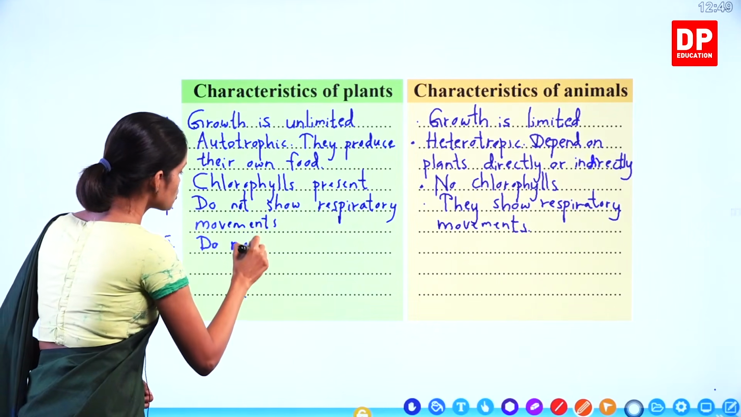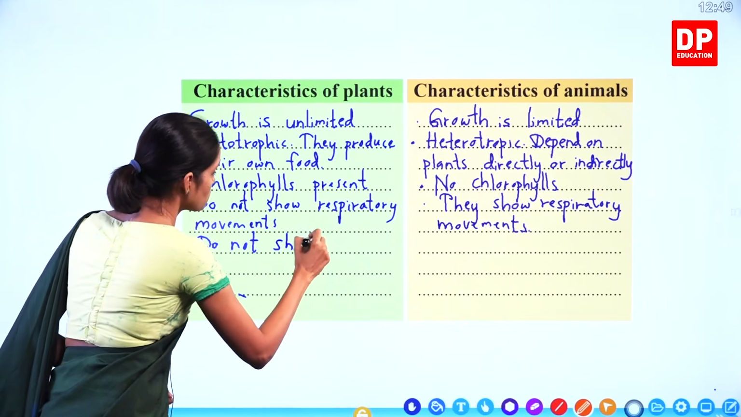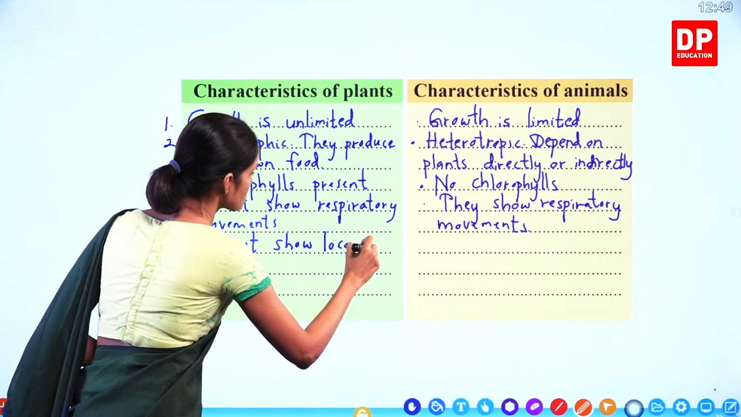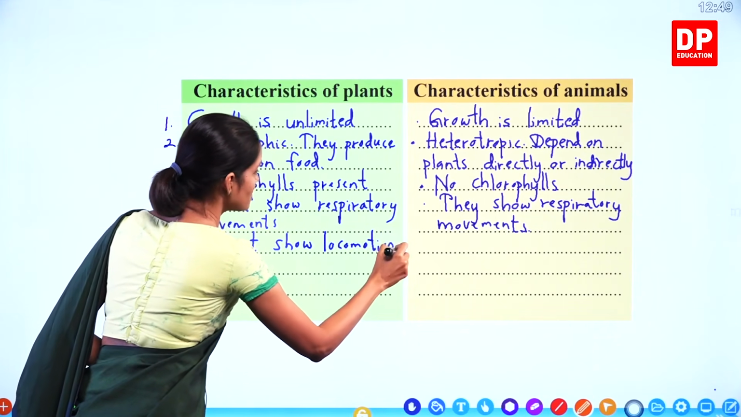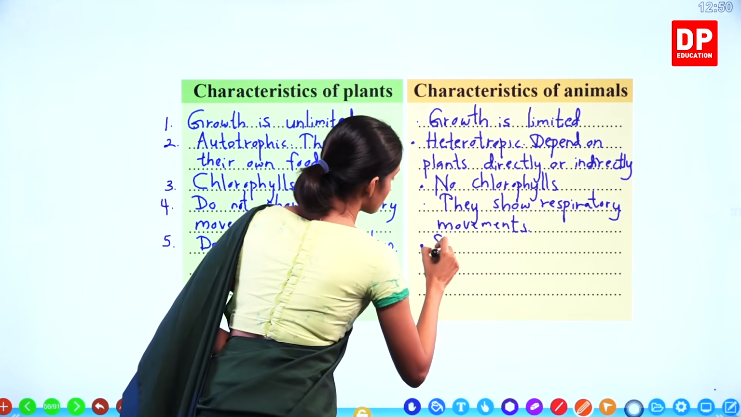Plants do not show locomotion. And animals, they show locomotion.